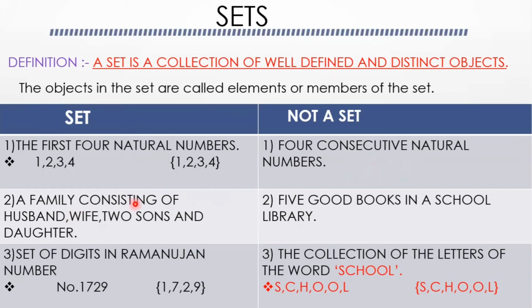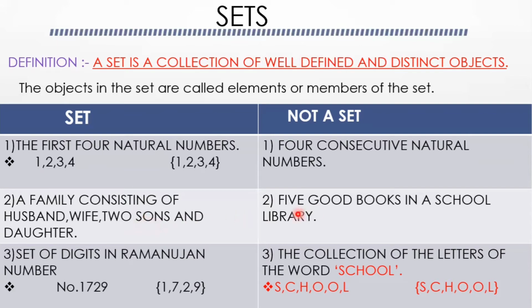Next, a family consisting of a husband, wife, two sons and a daughter. Here the members are husband, wife, sons and daughter. All members are distinct, and also we know exactly who belongs to the family and who doesn't. So the given collection is a set.